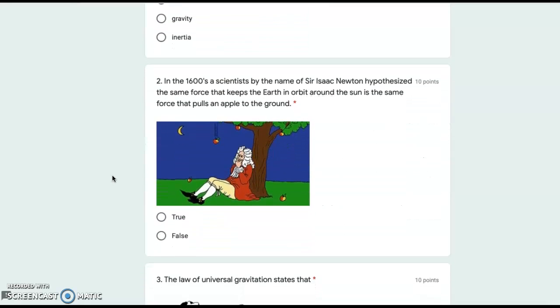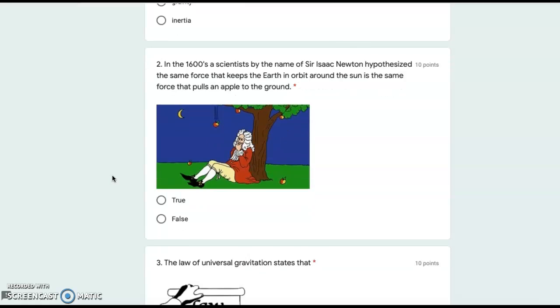Number 2. In the 1600s, a scientist by the name of Sir Isaac Newton hypothesized the same force that keeps the Earth in orbit around the Sun is the same force that pulls an apple to the ground. Is that true or false?